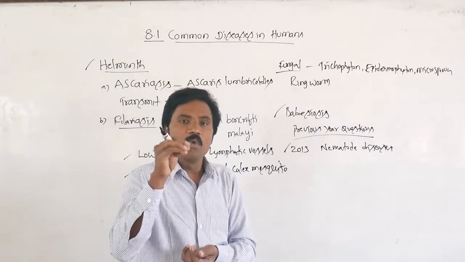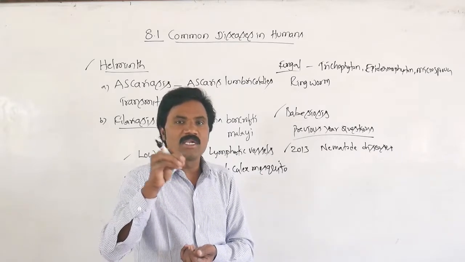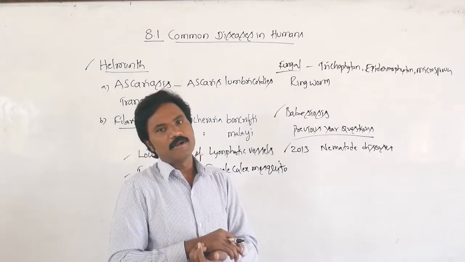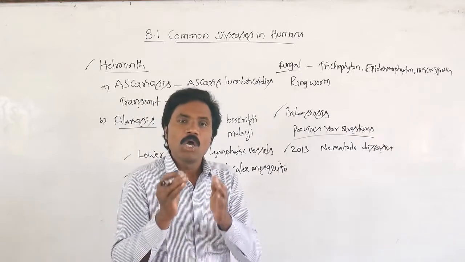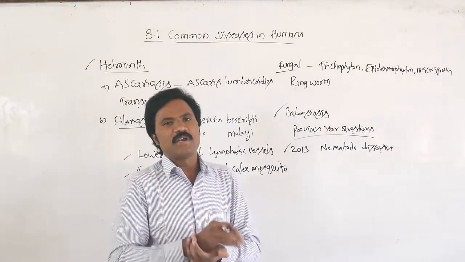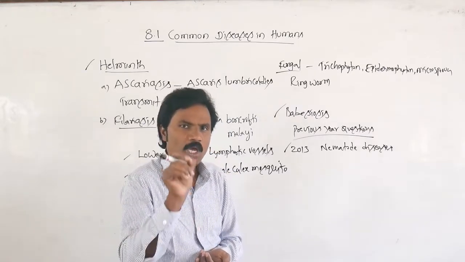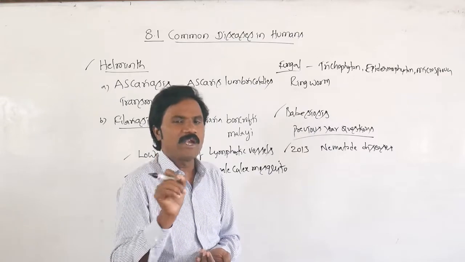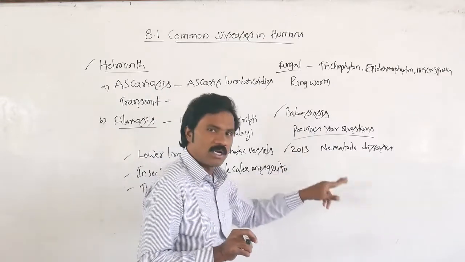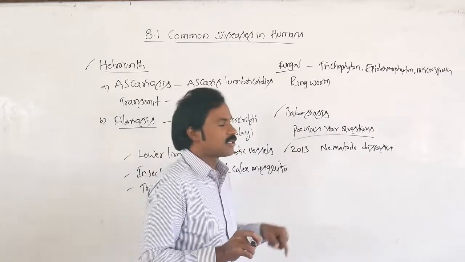That means which part of the host? Then what is your answer? Lower limbs, the lymphatic vessels. Different body parts they have given as different options, but the specific one is the lymphatic vessels of the lower limbs. So in 2013 they asked 2 questions related to nematode diseases.